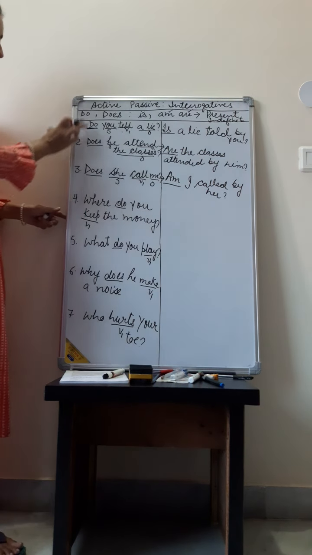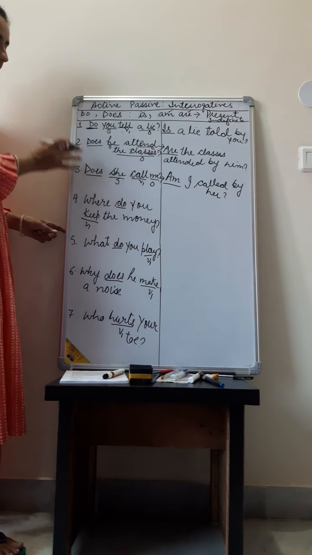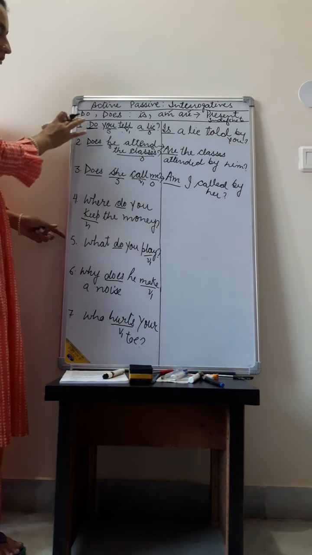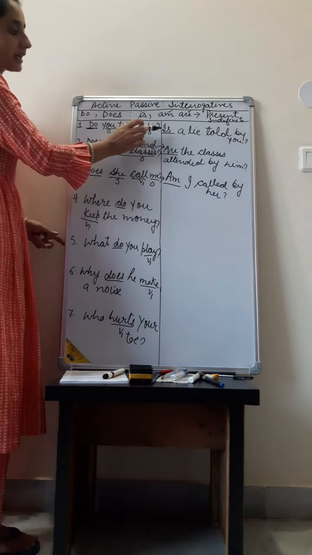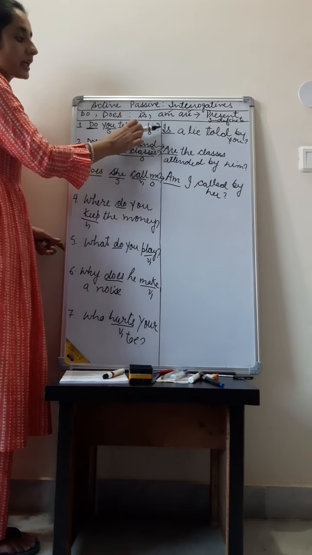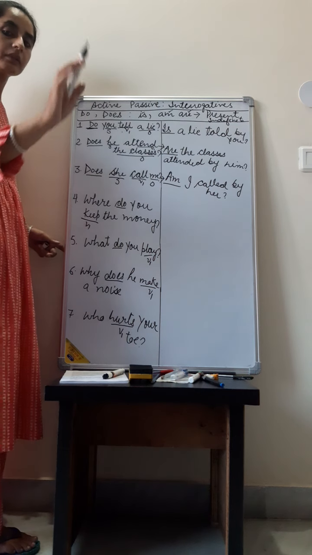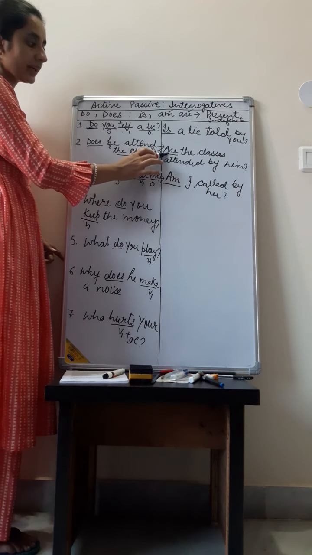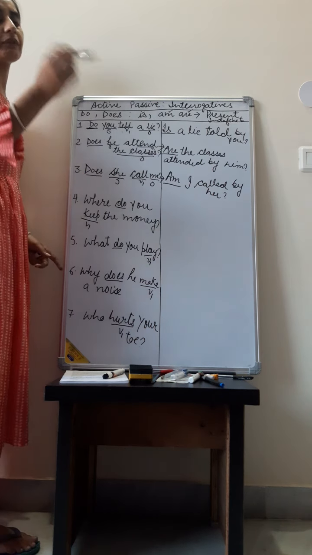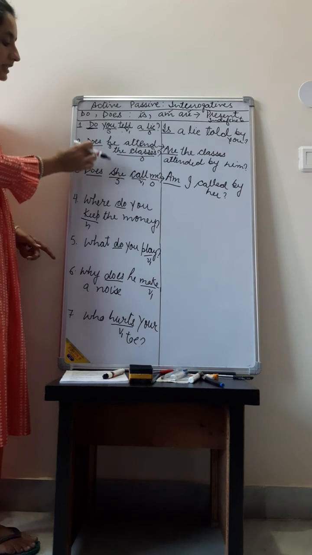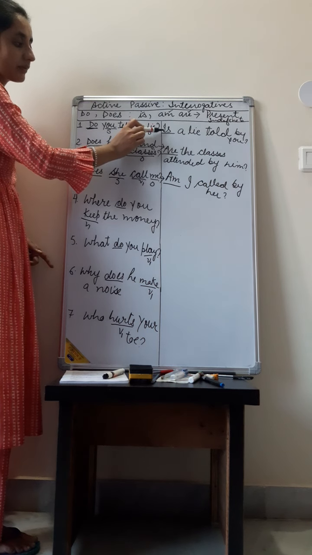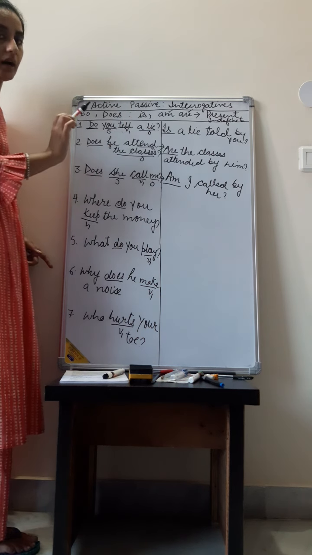If a sentence starts with do or does, you need to start that sentence with is, am or are. Is will be added with everything that is singular. Are will be added only with the plural. And am will be added only before I. So every sentence that starts with do or does will be started with is, am or are.